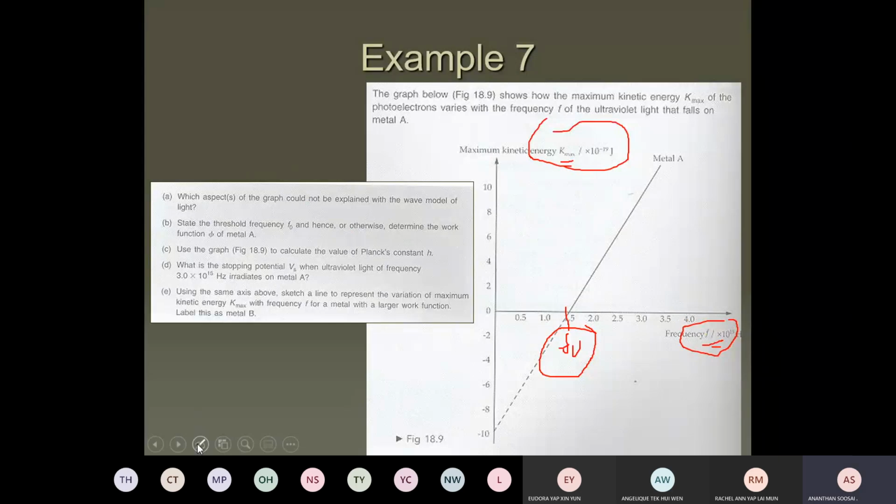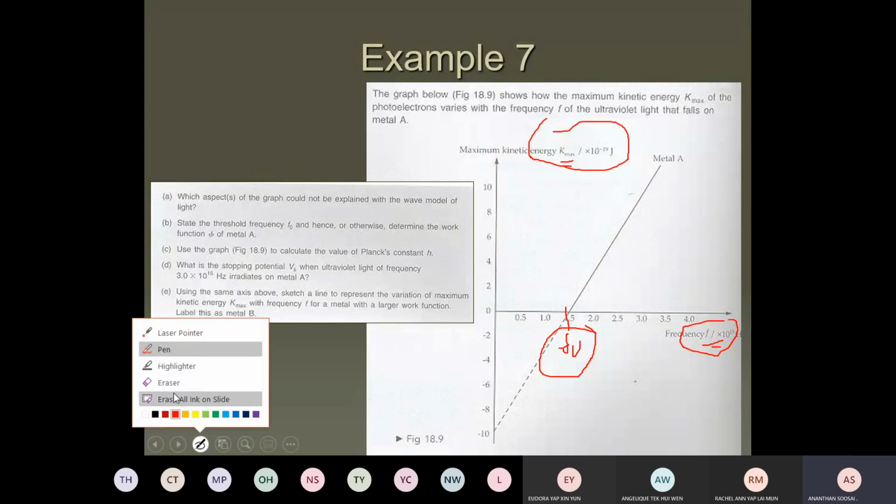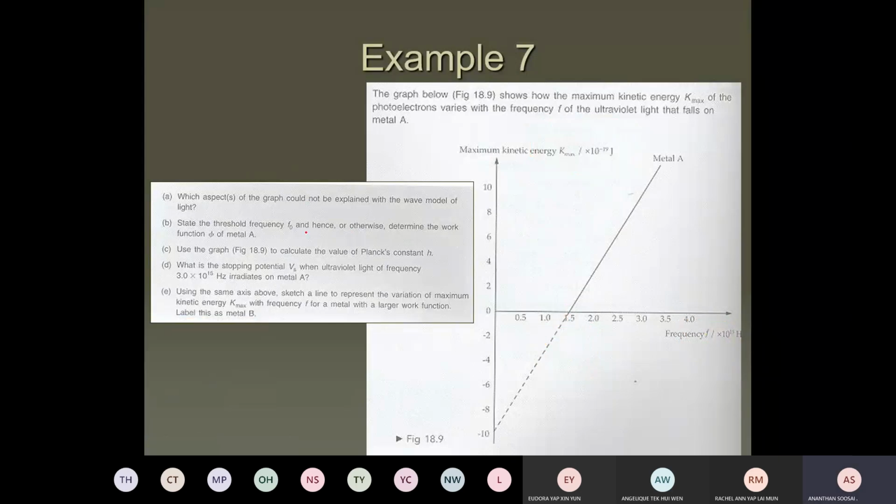Okay, B, what's the answer? State the threshold frequency and determine the work function. The threshold frequency is this point, 1.5. So you can find the work function. How do you find the work function? hf naught is your work function: the threshold frequency times the Planck constant. So you get the B answer.